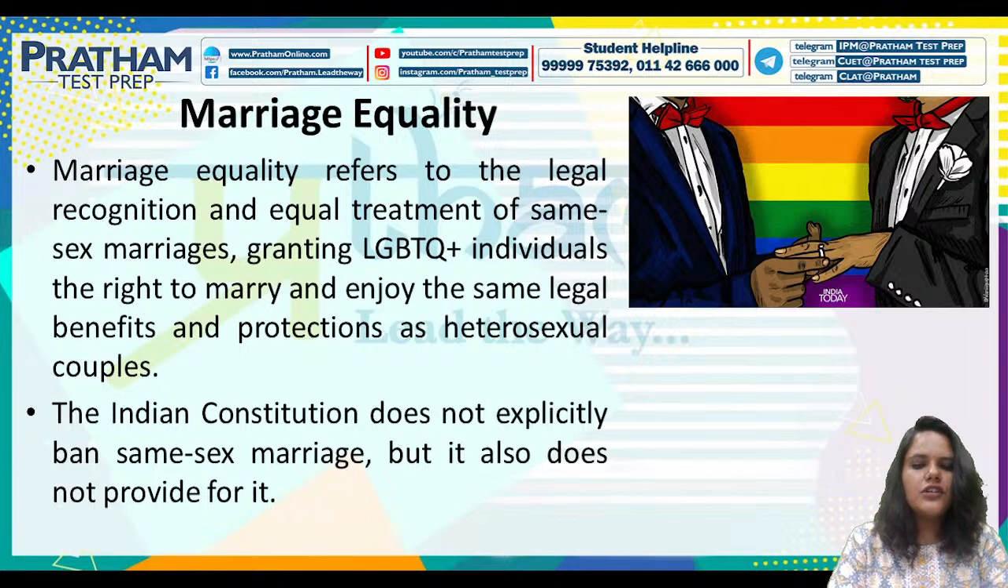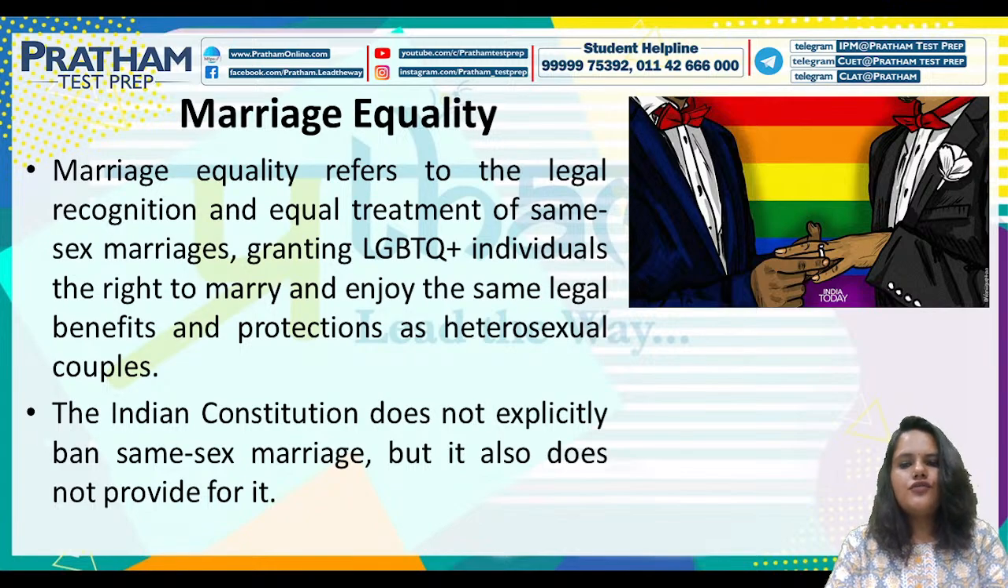The Indian Constitution does not explicitly ban same-sex marriage, but it also does not provide for it. The petitions are based on the arguments that denying same-sex couples the right to marry violates their fundamental right of equality and non-discrimination under the Constitution of India.